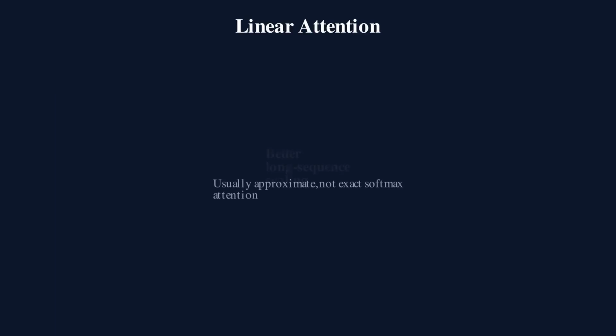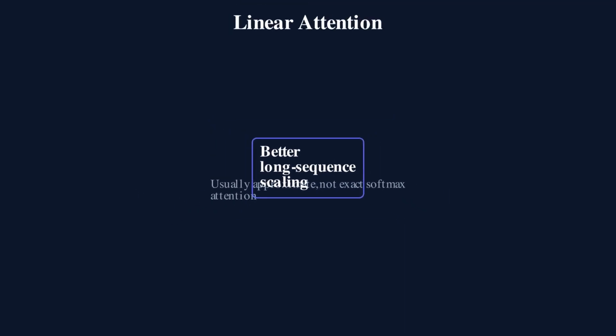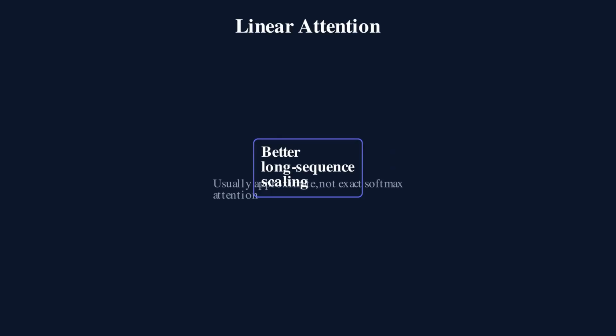Linear attention changes the formulation more radically. Instead of explicitly computing all pairwise interactions, it rewrites attention into forms that scale more gently with sequence length. The benefit is much better long sequence efficiency. The limitation is that it usually stops being exact softmax attention, so quality and stability become much more method dependent.